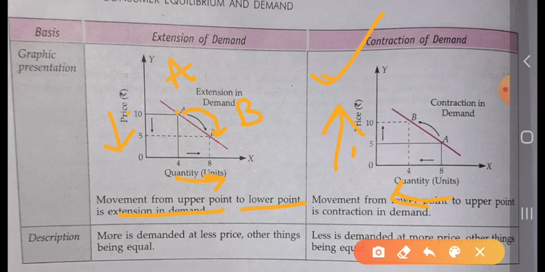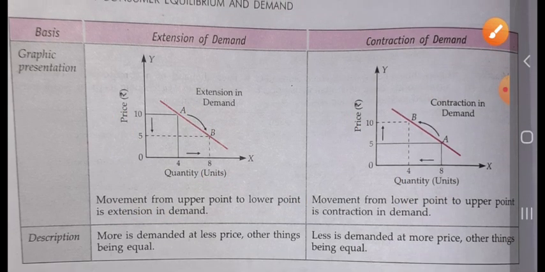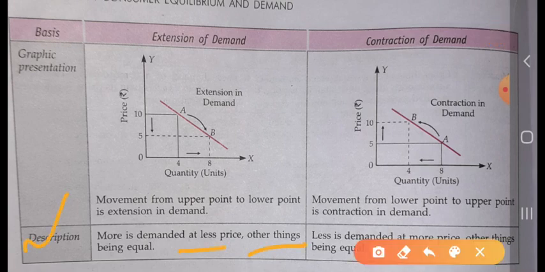When the price is 5, the consumer is at point A. Okay, and when the price becomes 10, the consumer moves from point A to B, so that it is movement from the lower point to the upper point. It is called the contraction of demand. Okay, description: more is demanded at less price, other things being equal.